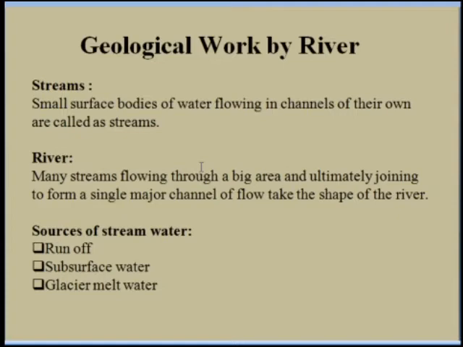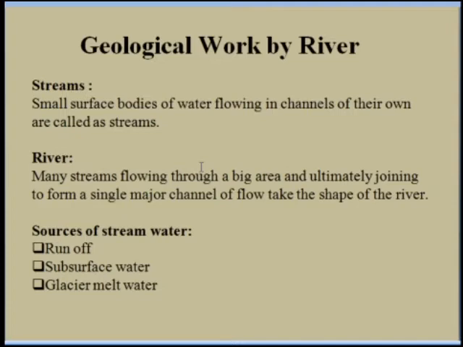Then the upper part of this groundwater is called the water table. The water table may at some places intersect the ground surface, and this is the point where springs are born. When the upper surface of the groundwater, which is nothing but the water table, meets the surface of the ground, that is the point where the springs are born.